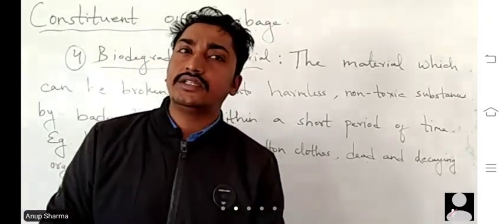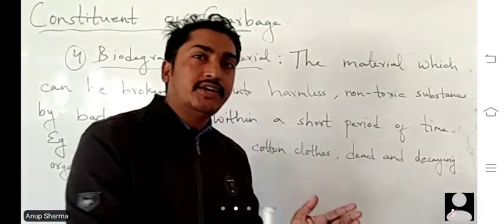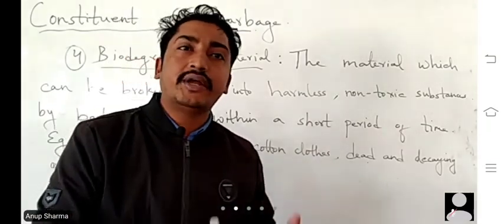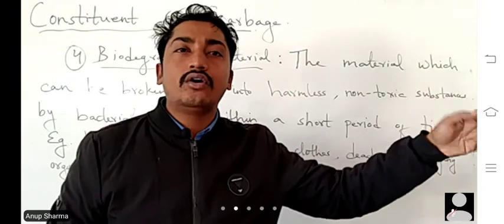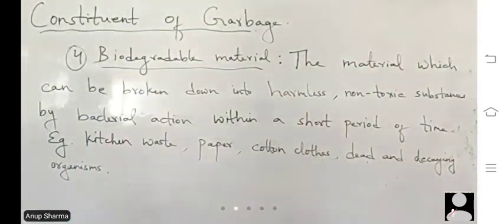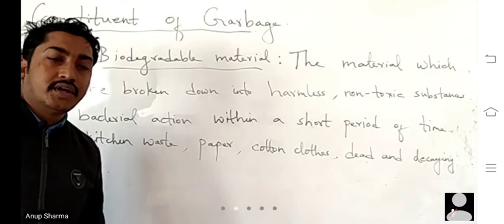If we separate it, we can throw degradable material in the ground, and non-degradable material we can simply give it for reuse or recycle. So it's our responsibility to do the same. So this was all about constituent of garbage.